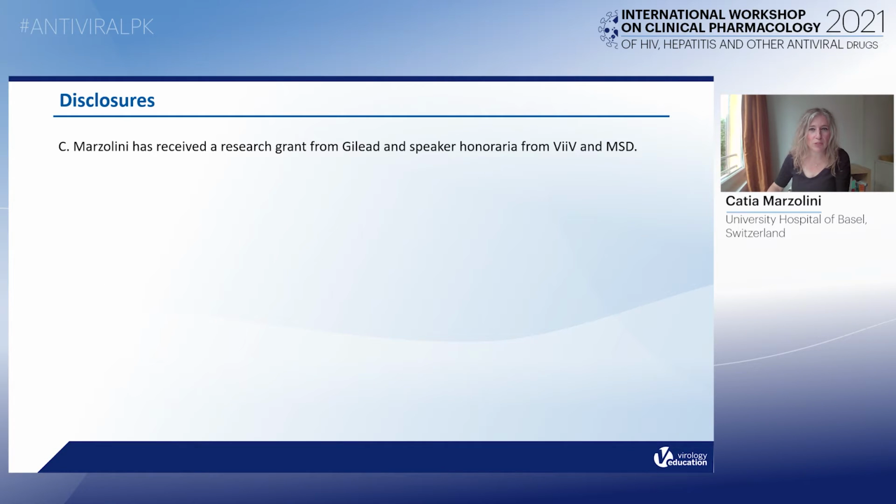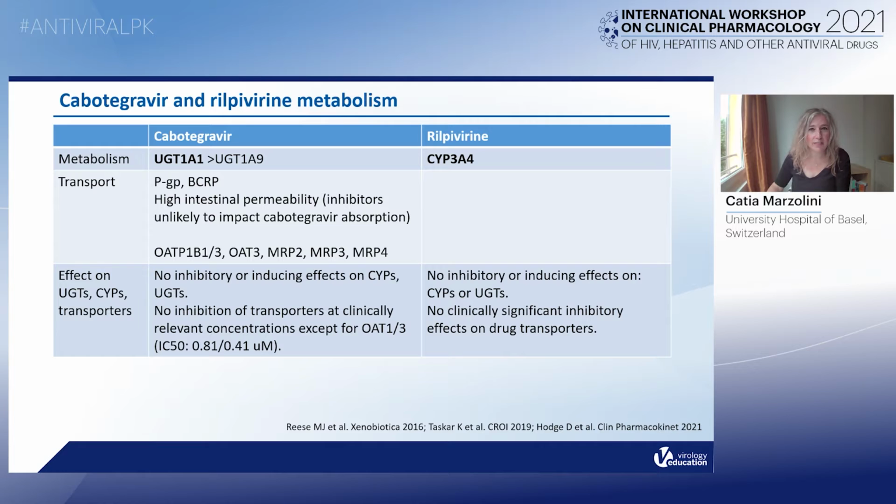These are my disclosures. So I'll start first with some pharmacokinetic properties. Cabotegravir is mainly metabolized by UGT1A1 and has no inhibitory or inducing effect on drug metabolizing enzymes or drug transporters, with the exception of some inhibitory effect on OATs. Rilpivirine is mainly metabolized by CYP3A4 and has mostly no inhibitory or inducing effect, so that both cabotegravir and rilpivirine have a low potential to cause drug-drug interaction. However, these agents can be victims of drug-drug interaction.